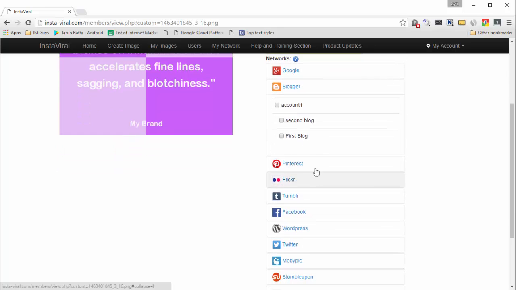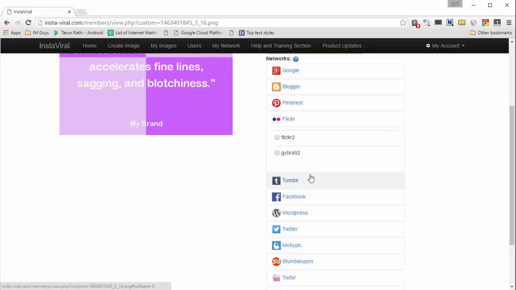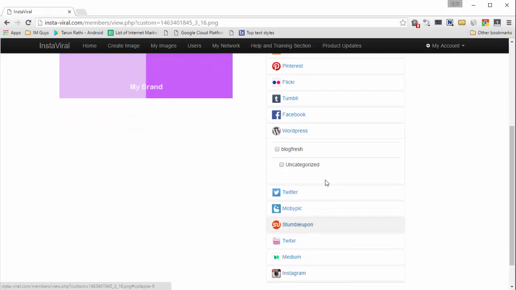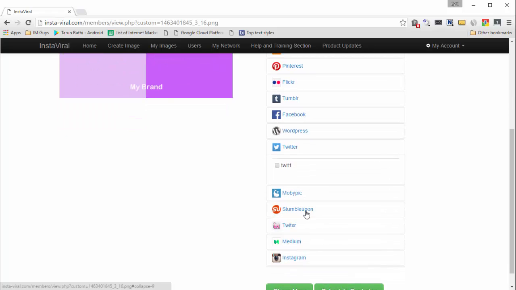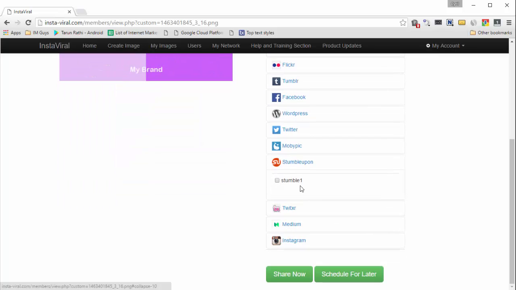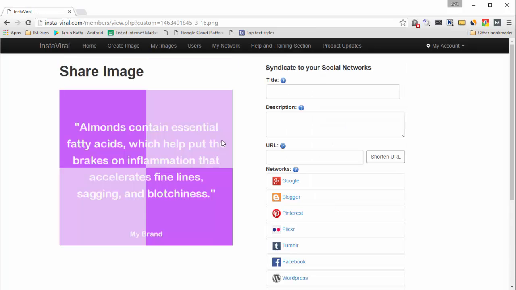Similarly on Blogger, and as is evident, you can have multiple accounts on multiple social networks and multiple websites. So you can share to all your Facebook pages, all your WordPress pages, and all your Twitter accounts, all in one go, just by clicking and selecting. Once you've selected, click on Share Now, and the image will be shared to all of these networks in one instance. Of course, if you want, you can schedule it for later too.